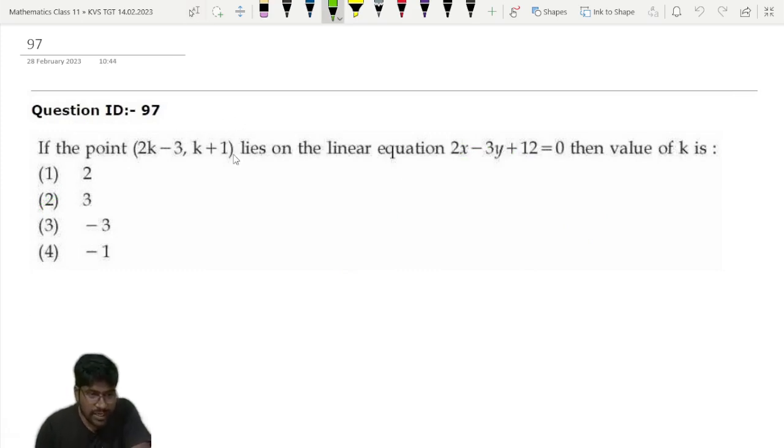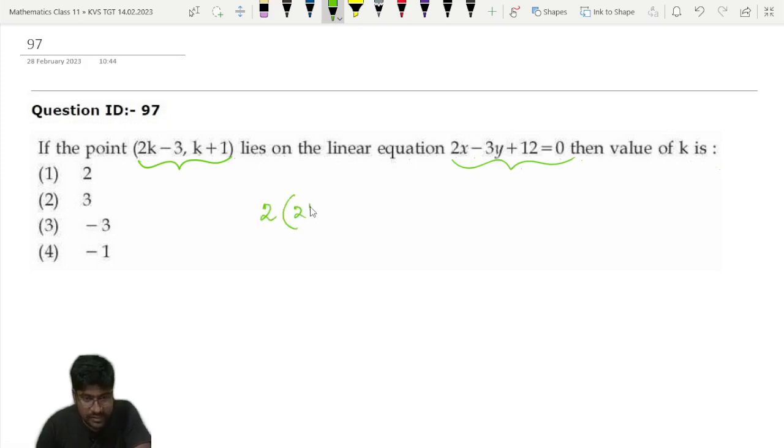So if the point (2k minus 3, k plus 1) lies on the linear equation 2x minus 3y plus 12 is equal to 0, then what is the value of k? They are saying this point is lying on this line. As this point is lying on this line, this point will satisfy this equation. So just put the value of x and y.